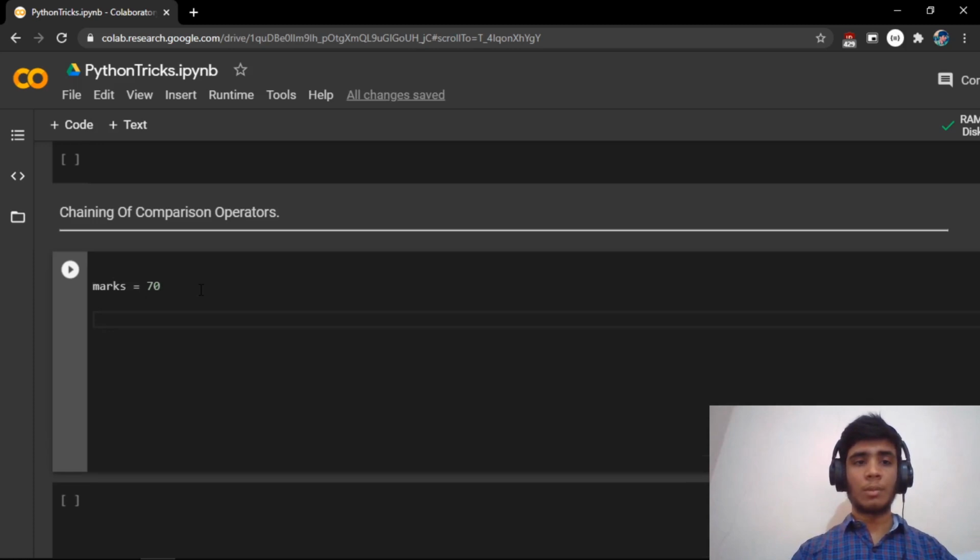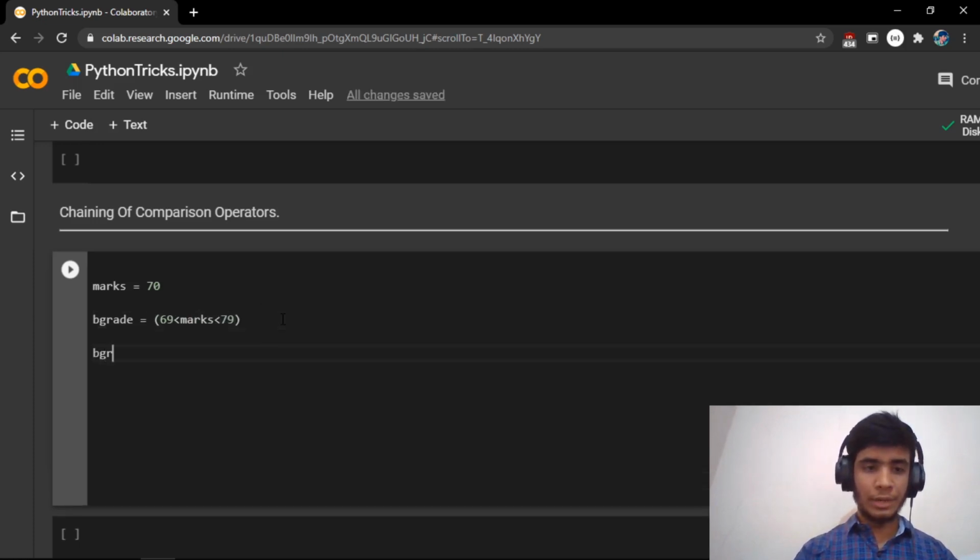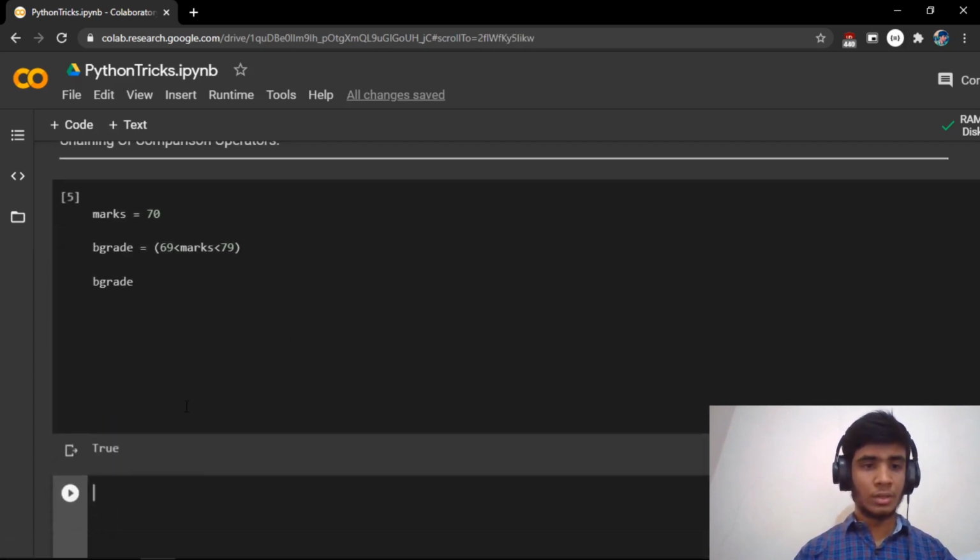The school has a system where a person getting marks greater than 69 and less than 79 gets a grade of, let's say, B. If you want to know whether he got a B grade or not, you can simply say b_grade = 69 < marks < 79. If you print b_grade, it's going to be a boolean, and it says True.